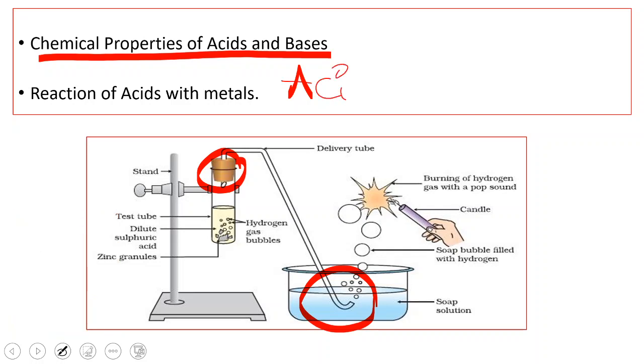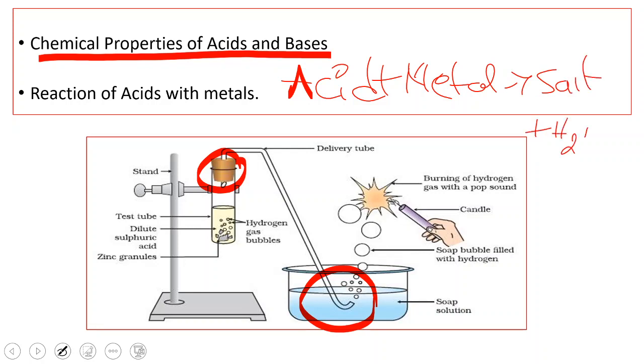Acid plus metal gives rise to salt, and hydrogen gas is liberated in this reaction. So all acids react with the metals to liberate hydrogen gas. Now here,